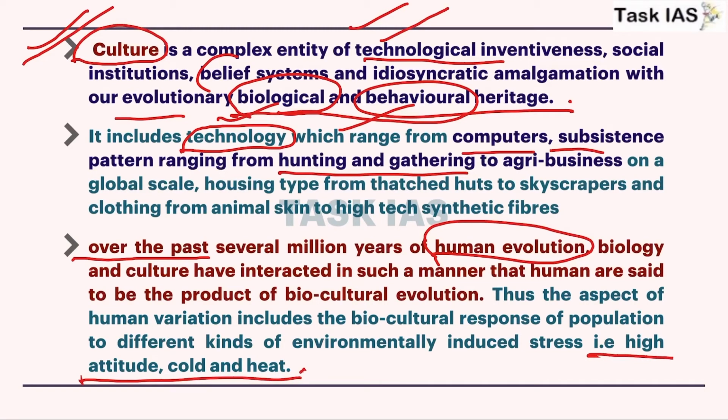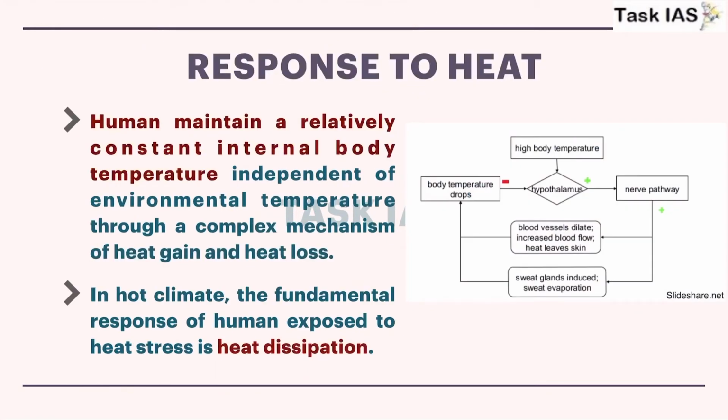So now we will discuss biocultural adaptation with respect to different stresses, which is our next topic. The first topic is responses to heat. That means when it is very hot, how human beings respond by biological as well as cultural mechanisms.